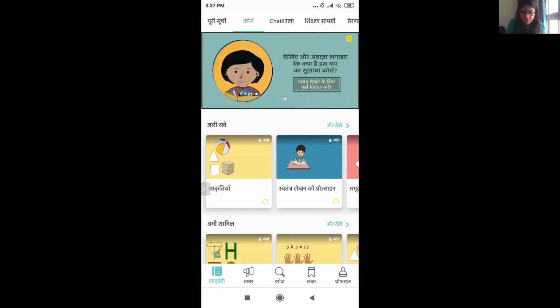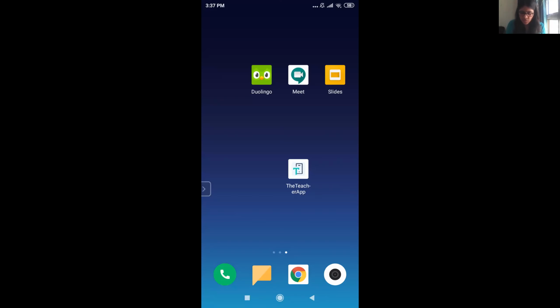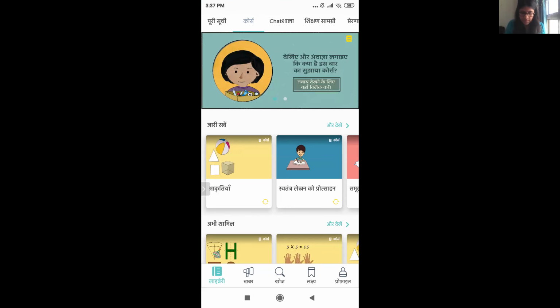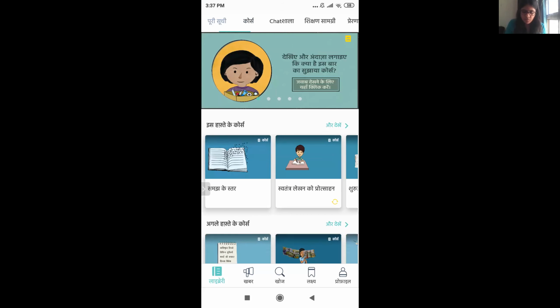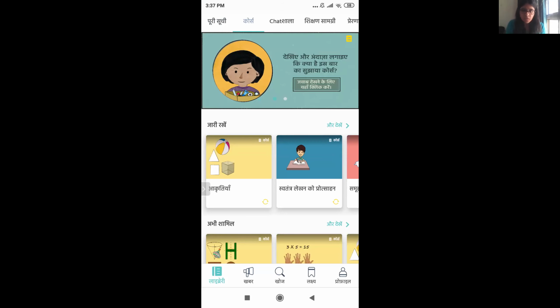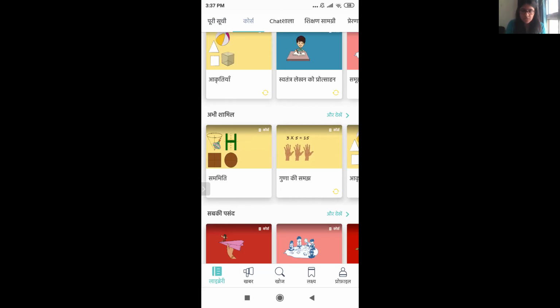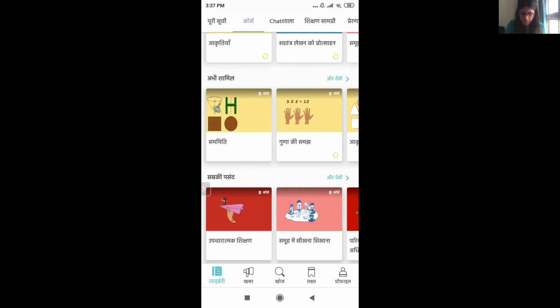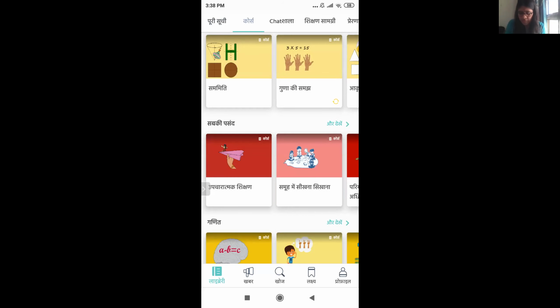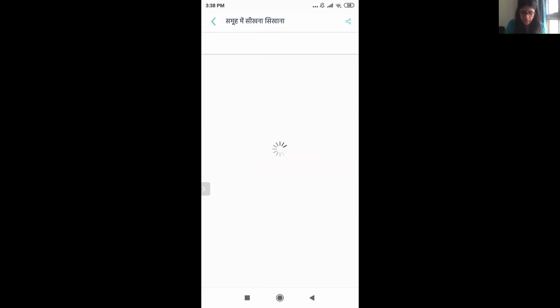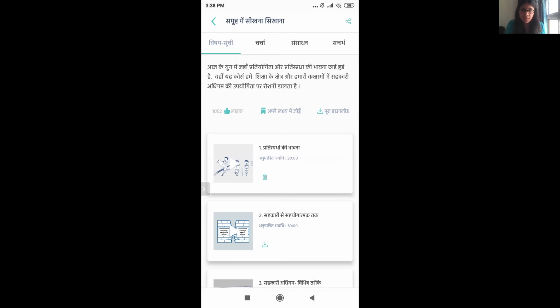Sure. So let me, I think I did go a little fast over there. So let me do that. If I'm on my home screen, I'll just go to the teacher app, and in the library, I need to be in the course section, right? If you are in Puri Sochi, just go to the course section. Now over here, I can see all the courses. This is the course that I liked, Samuh Mein Seekhna Sikhana. And I want to share it with other people.